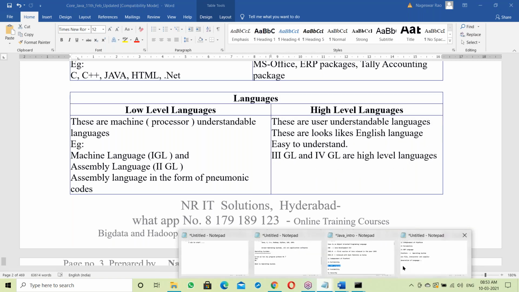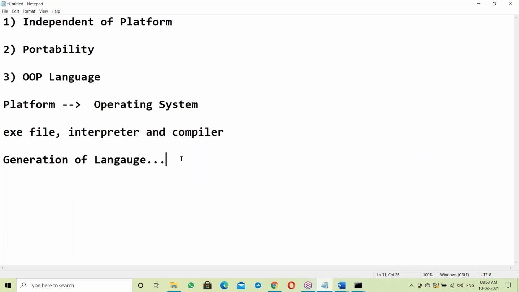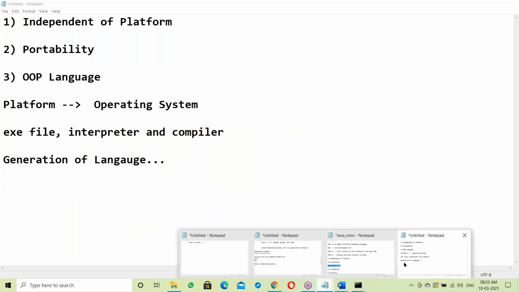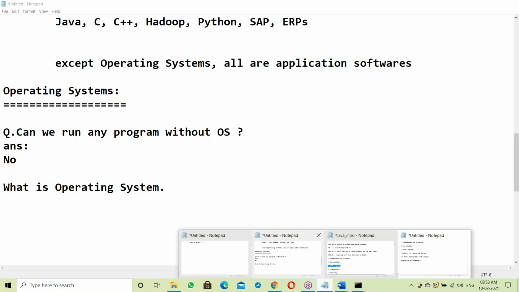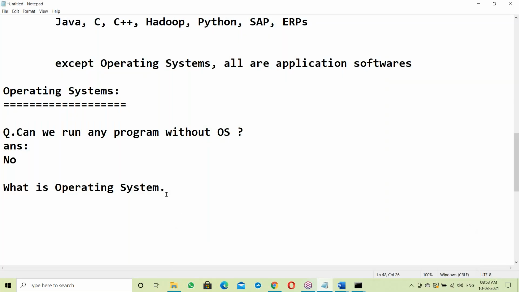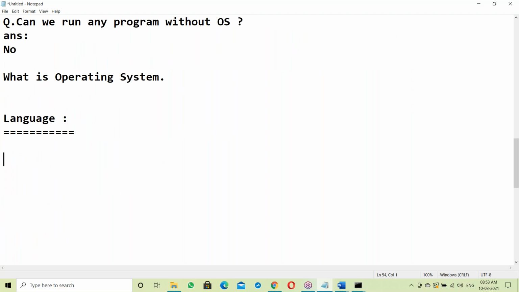So what is a language? Language is a medium of communication between two things, two living things, like two persons, two animals, two trees, something like this.